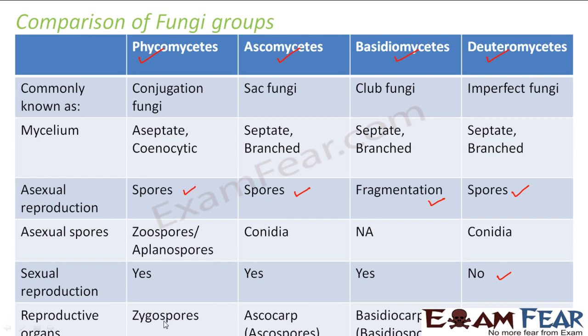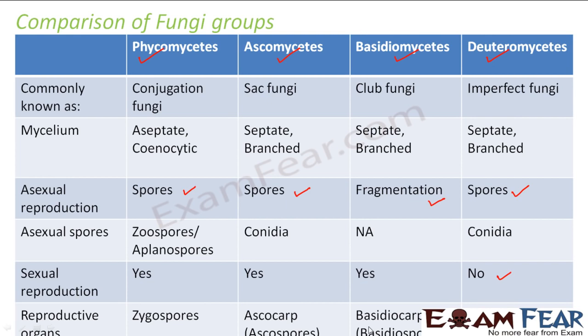And what are the reproductive organs? In Phycomycetes, it is the zygospores which are produced. In Ascomycetes, ascocarp is the fruiting body and the spores are ascospores. In Basidiomycetes, basidiocarp is the fruiting body and basidiospores are the sexual spores.